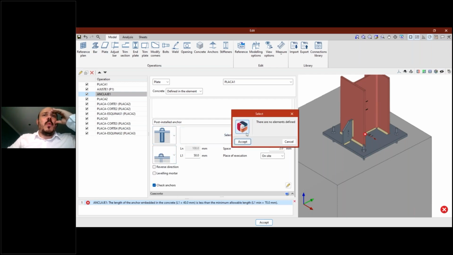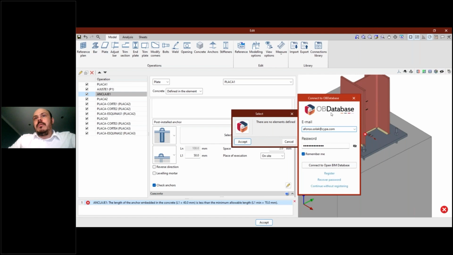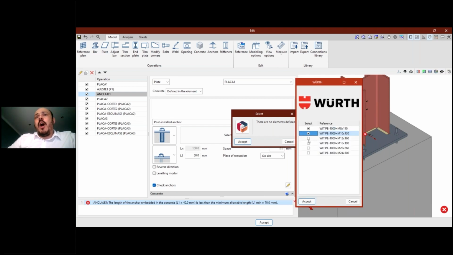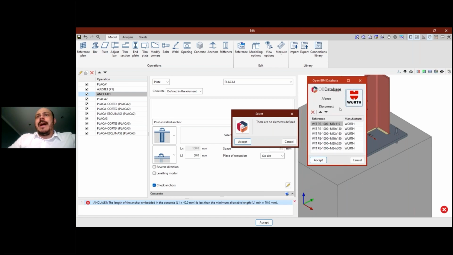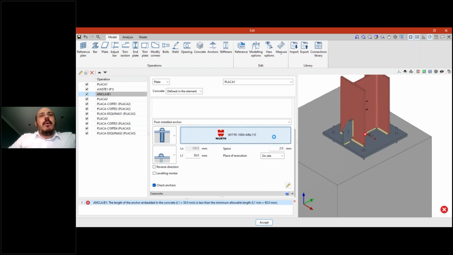I can select one element from that database that I was talking about before when we were at CYPECAD, the OpenBIM database. If I click here, I can log in to my account on the OpenBIM database. That is for free, you don't have to pay for that. You just have to log in here. Once I'm logged in, I can download the Word catalog from the manufacturer that is working with us in this part of the software. So you can download the options, the catalog of mechanical or chemical anchors. I just selected these anchors, and here I have a list of these anchors. I can accept it, and now they are available here.